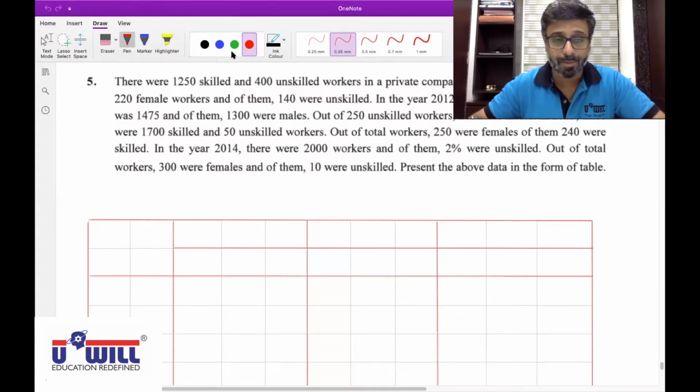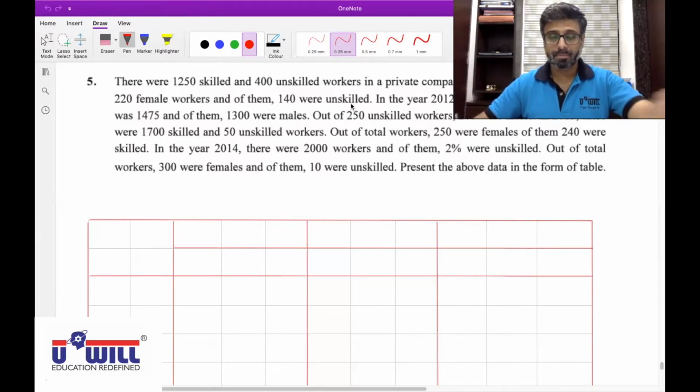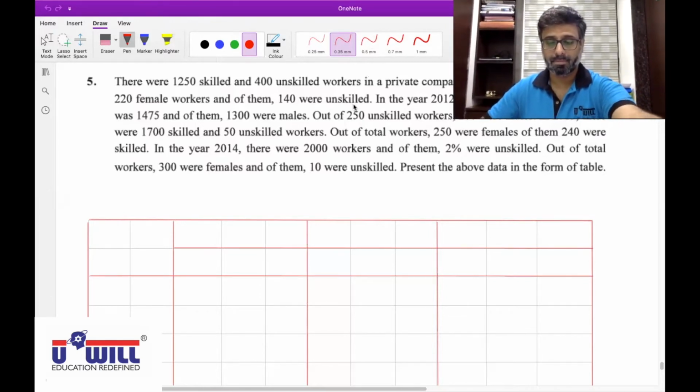There were 220 female workers, and of them, 140 were unskilled. In the year 2012, the number of skilled workers was 1475, and of them, 1300 were males. Out of 250 unskilled workers, 200 were males.